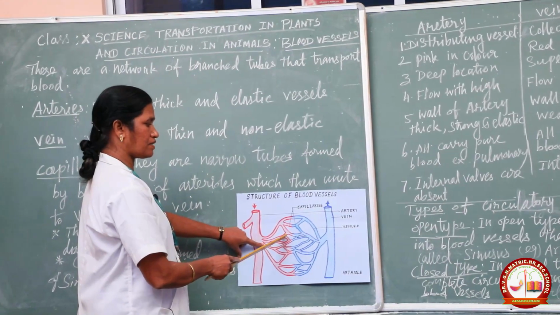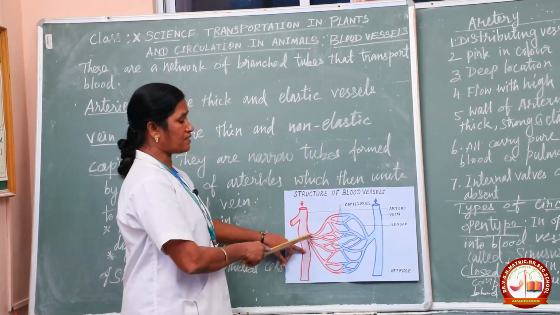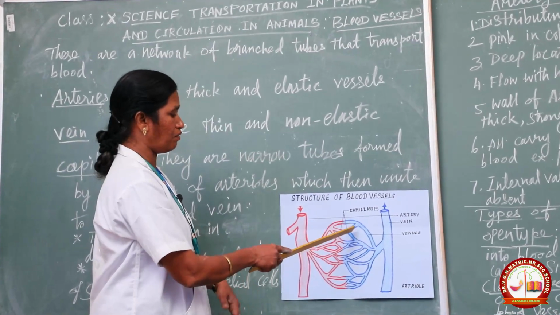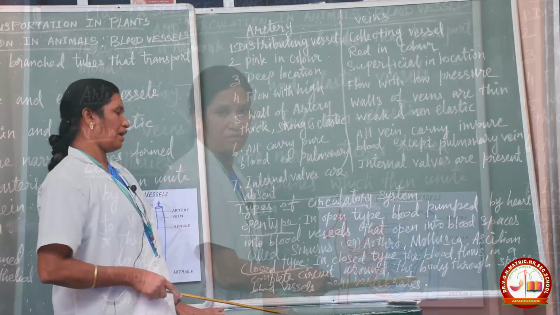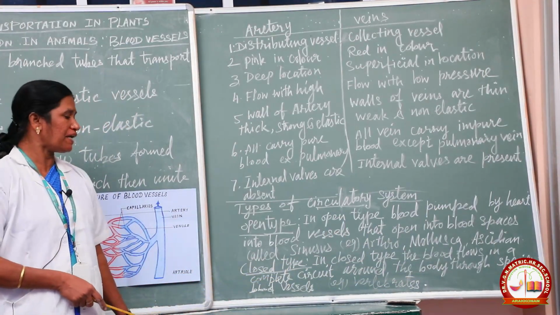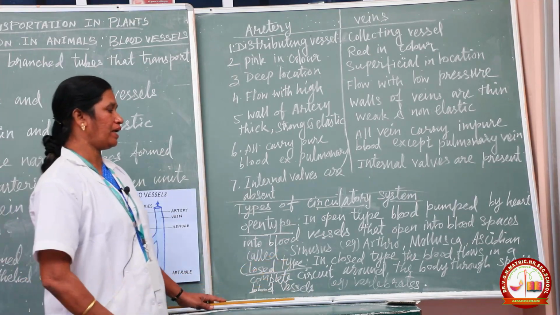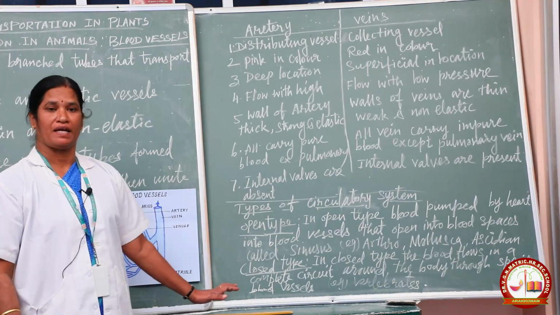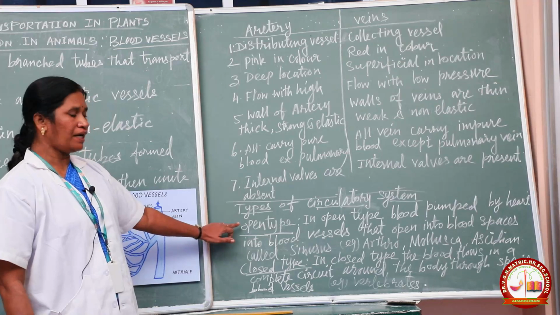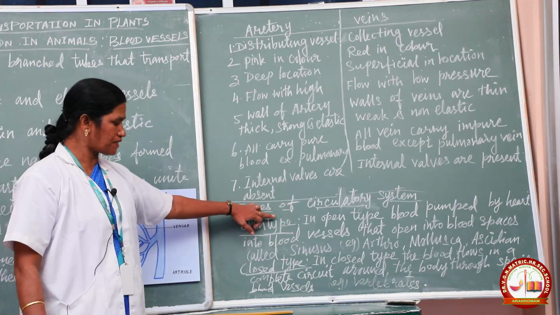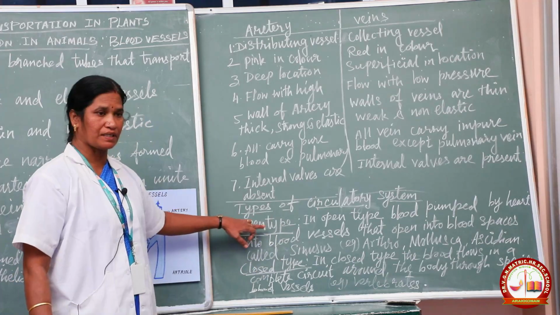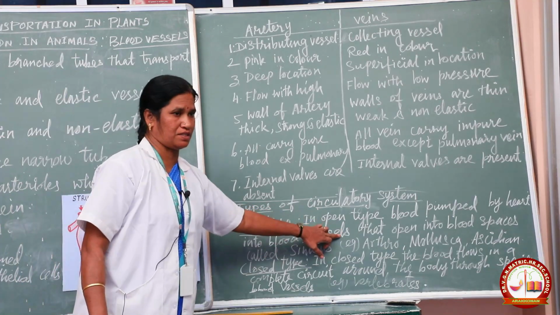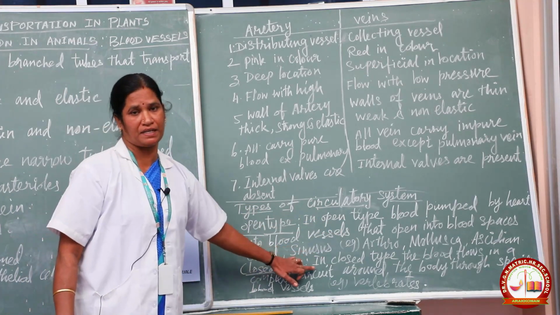In between arteries and veins, the capillaries are present. These arterioles unite together to form capillaries. In closed type, the blood flows in a complete circuit around the body through specific blood vessels called capillaries. The main difference between open type of circulation and closed type of circulation is, in open type the capillaries are absent. In closed type the capillaries are present.